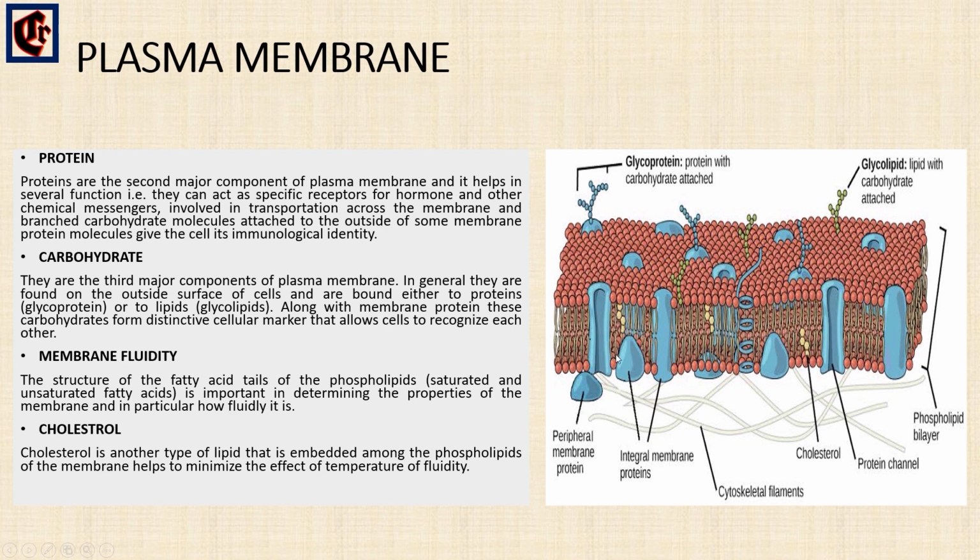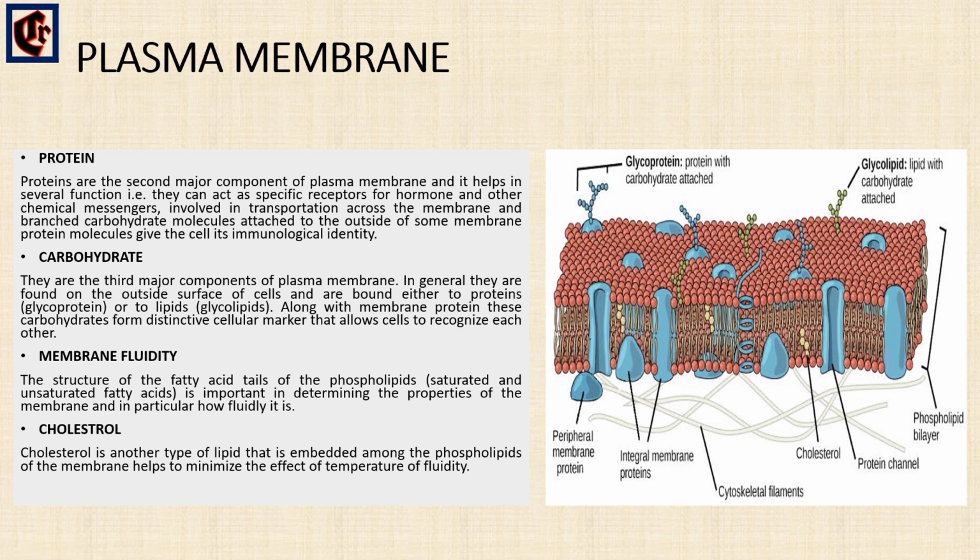In addition to phospholipids, animal cells have additional membrane components that help to maintain fluidity, that is cholesterol. Cholesterol is another type of lipid that is embedded among the phospholipids of the membrane, and helps to minimize the effect of temperature on fluidity. This cholesterol helps the ability of substances to flow easily inside. That is all about the plasma membrane.